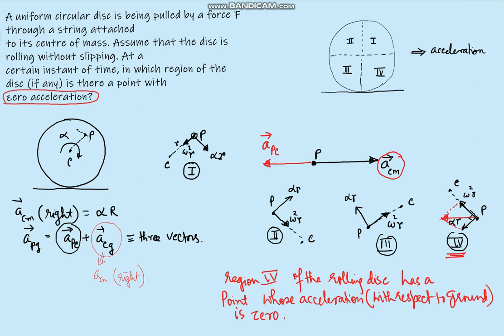That is the conclusion of this question: with respect to ground there will be a point on the rolling disc. Look at the figure, in region 4 this will happen. Thank you.